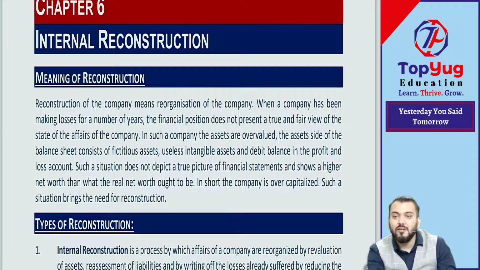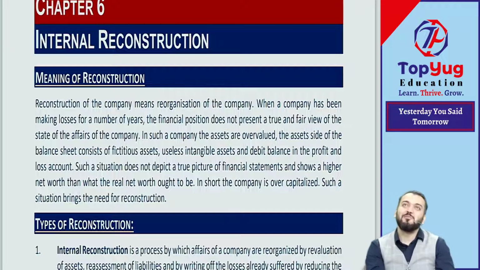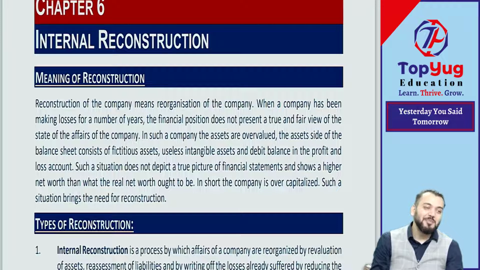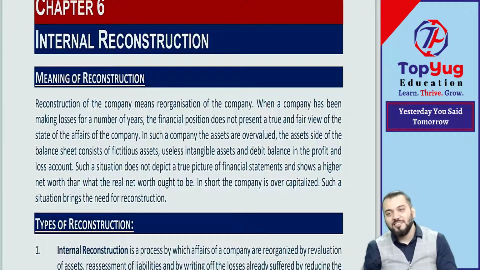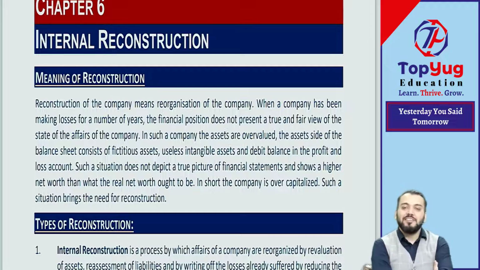If due to reconstruction the company's value may increase, then we'll go for it, otherwise we'll go for liquidation, not demolition. Demolition I used for buildings. But I hope you have understood the objective of this chapter.